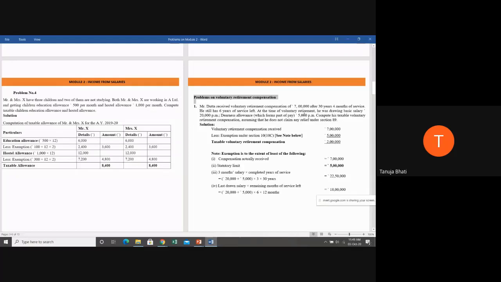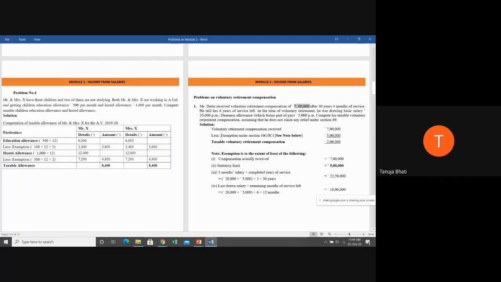At the time of voluntary retirement, he was drawing a basic salary of 20,000 per month. Dearness allowance, which forms part of his employment terms, is 5,000 per month. Compute his taxable voluntary retirement compensation, assuming he does not claim any relief under section 89. So how do we calculate? We know that the entire amount received as voluntary retirement compensation is not taxable under the head income from salaries. Only a part of it is taxable, and the remaining part is exempt under section 10, subsection 10C.